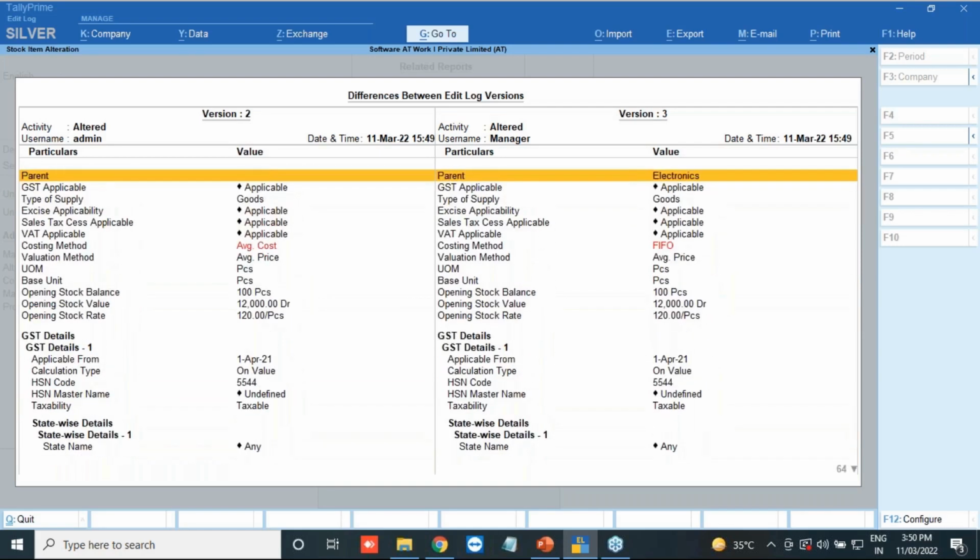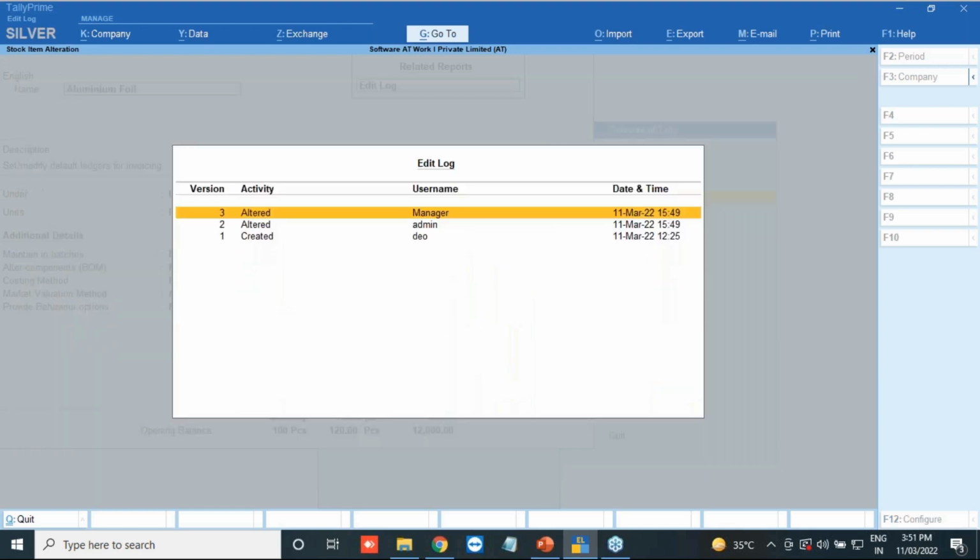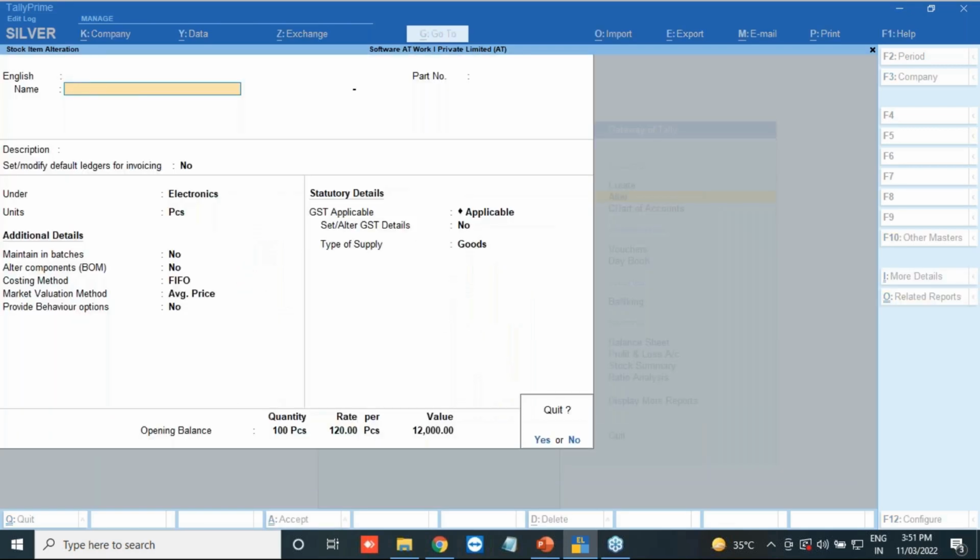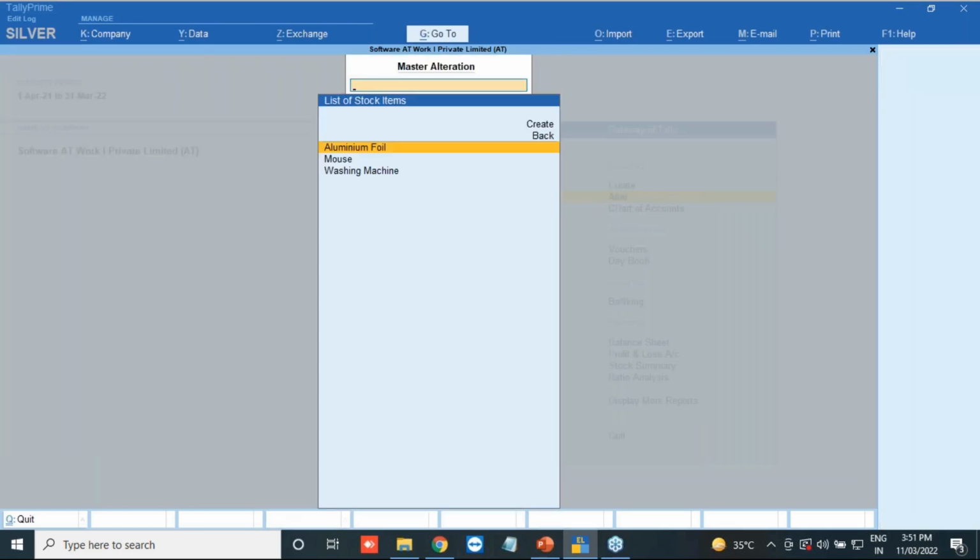To verify, you can only compare two versions at a time. Whatever changes have been made, you can use the plus and minus buttons to move forward and backward. If you want to check version 1 with 2, or compare 2 with 3, you can use the plus and minus buttons. Now let us come to a very important thing: how a transaction will be reported, and how any alteration in the transaction will get updated.